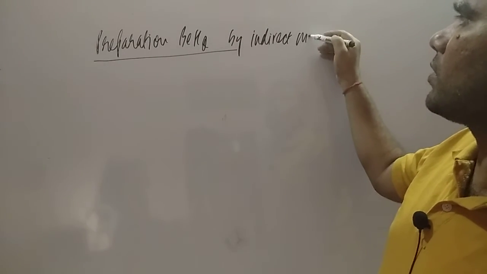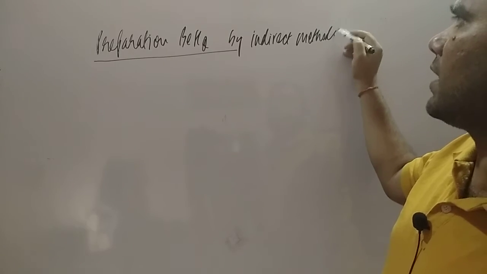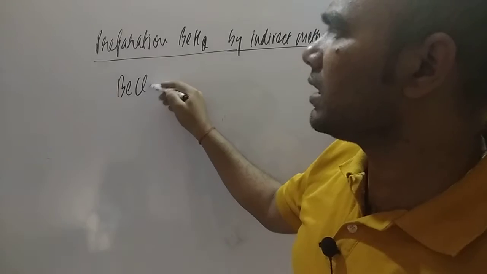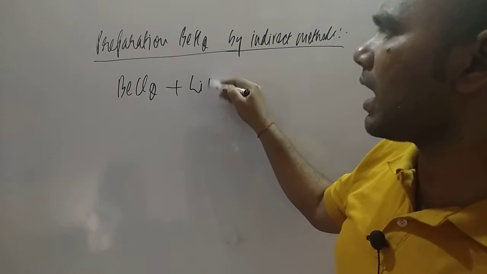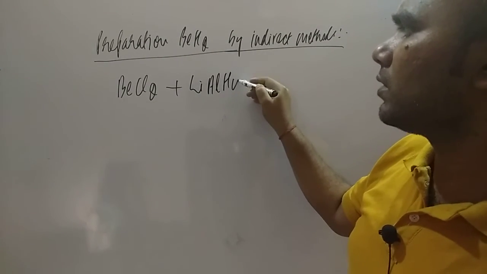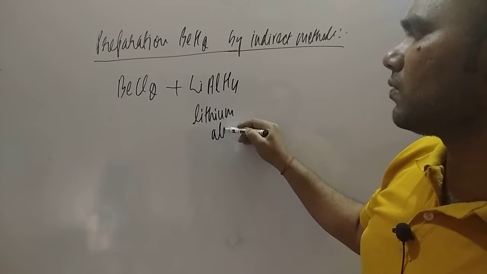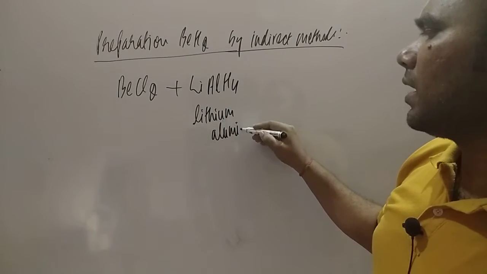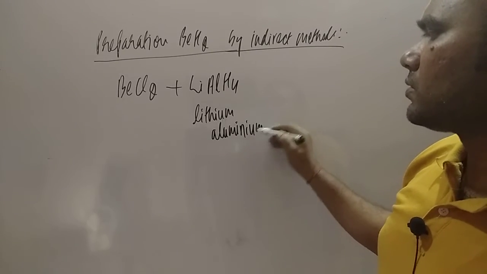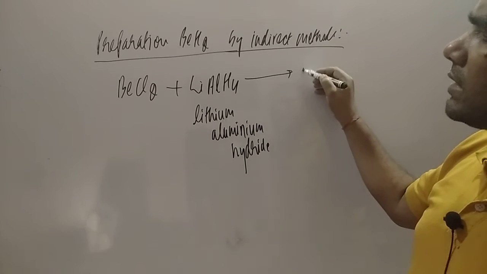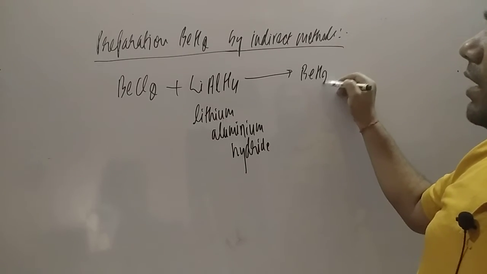If you talk about indirect methods, students, what we have to do is take BeCl2 and treat it with LiAlH4. This is known as lithium aluminum hydride. So dear student, if you see this lithium aluminum hydride, it is going to form BeH2.